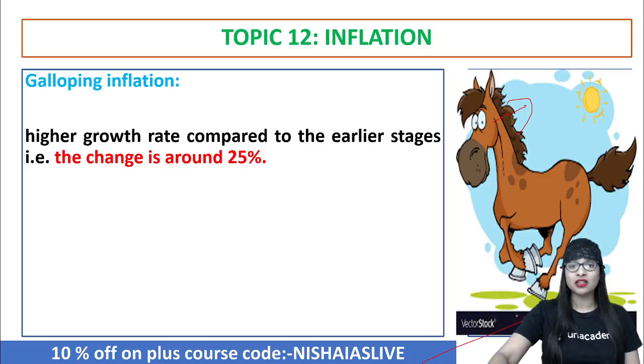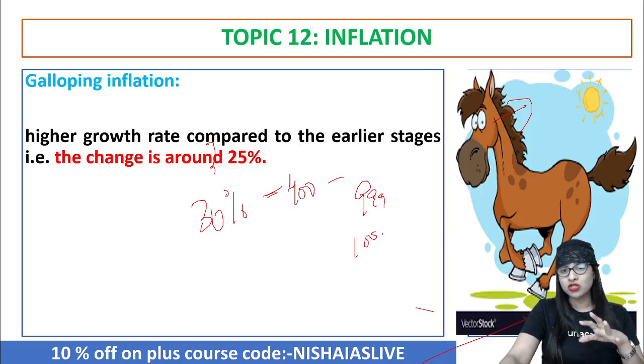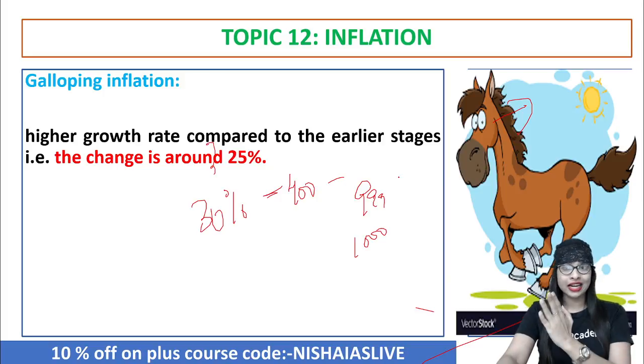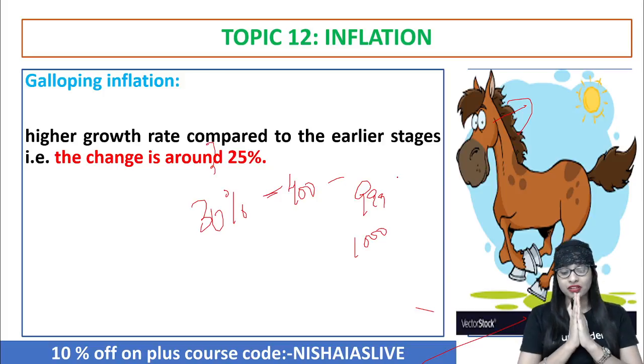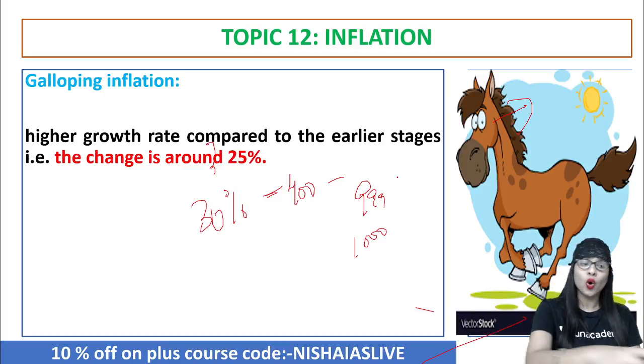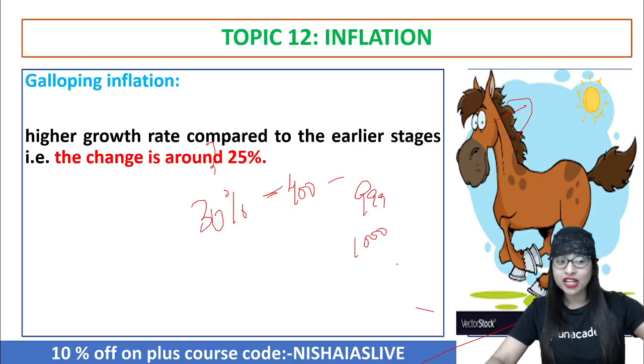Let's say when it is in the range of 30% to 400, or even less than 999. It shouldn't be 1000, because 1000 is, let's say, four numbers. So when it is in the so-called 3-digit category, then it is called as galloping inflation. It is very, very dangerous, because this galloping or jumping, now you can't even think of any economy having it. See, though I am teaching you different types of inflation, do not think that these kind of inflations are there. Okay,